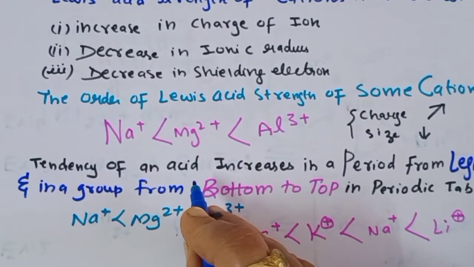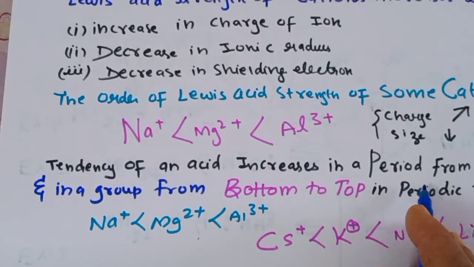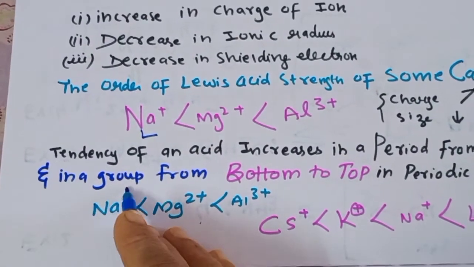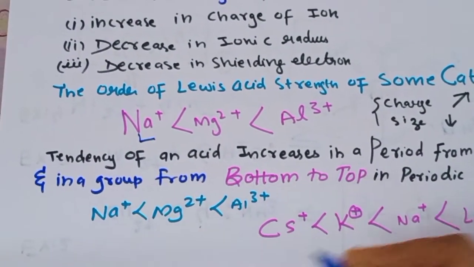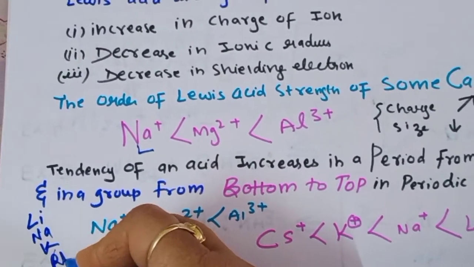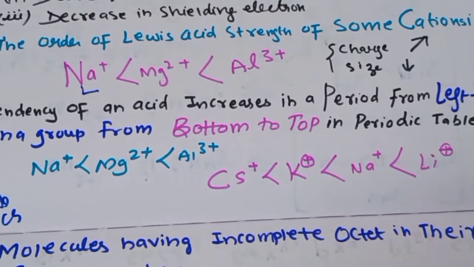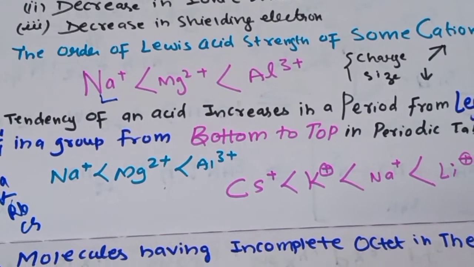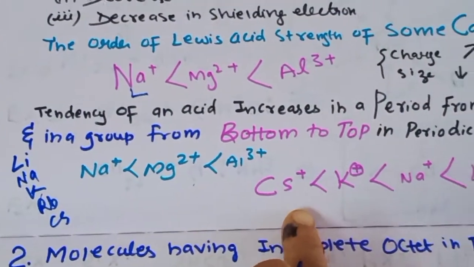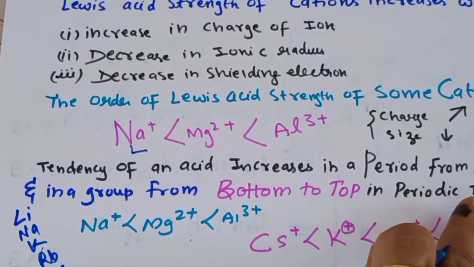So the tendency of an acid increases in a period from left to right. Means acidic strength will increase in a period from left to right, as we move from sodium, then magnesium, then aluminium. And in a group, it increases from bottom to top. Means reverse order. So we are writing now our alkali metals as lithium, sodium, potassium, rubidium and cesium. So the order is just opposite to that of the period. In a period, when we move from left to right, the acidic strength increases, and in a group, the order is just opposite. Means the acid strength is minimum for cesium, then potassium, then sodium and lithium. Means bottom to top in the periodic table, it will change.